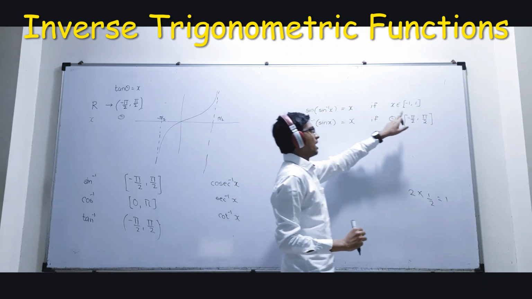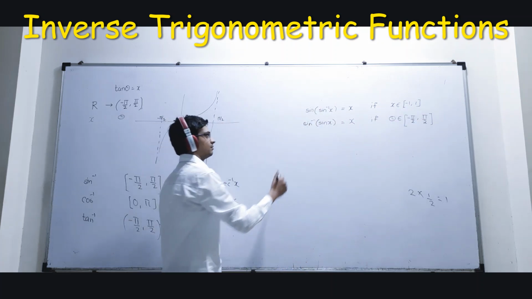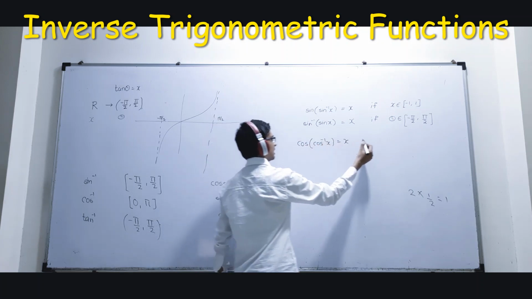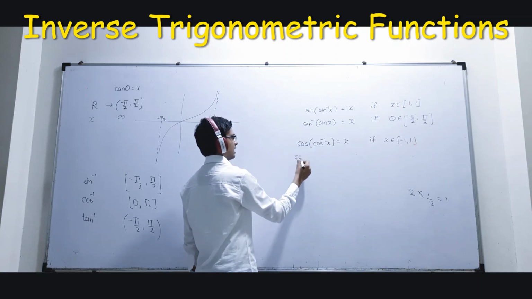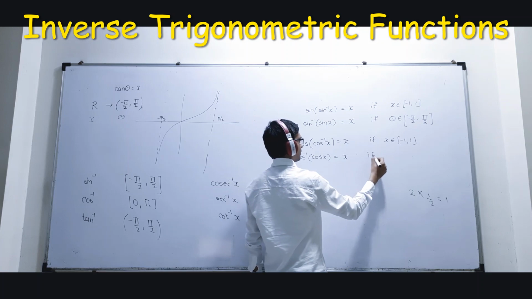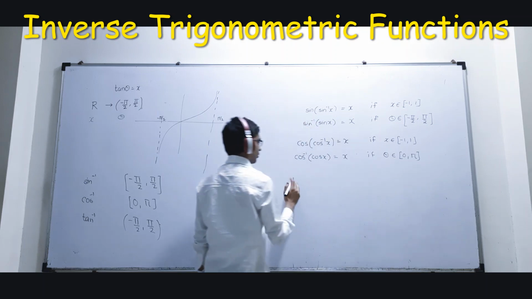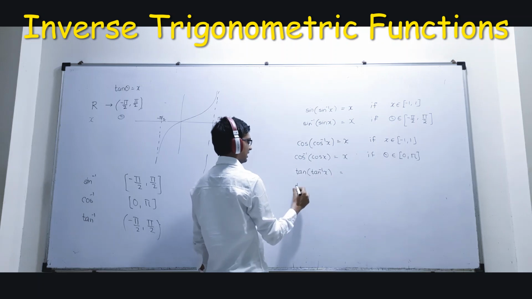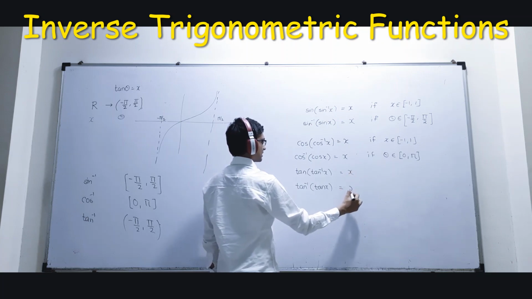Similarly, if this x is between minus 1 and 1, I can say sine of sine inverse x is equal to x. Similarly, I can say for cos of cos inverse x is x. Again, if x belongs to minus 1 to 1, then we can say cos inverse of cos x equals x if theta belongs to 0 to pi. The same we can apply for tan, that is tan of tan inverse x, then tan inverse tan x, the answer of this will also be x, and of this also x.